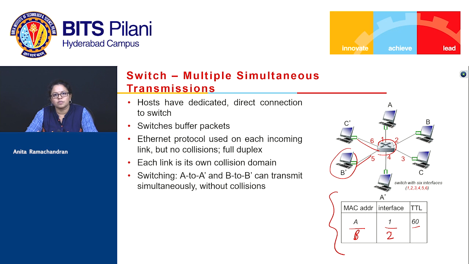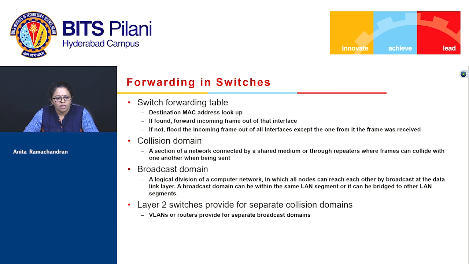So the entire switch table gets built by the switch by itself. We already saw the process for building the switch forwarding table based on destination and source MAC address lookup. If a destination MAC address is not found in the switch table, then the frame is flooded out to all the interfaces except the interface on which it was received. And if it is found, then the switch forwards the incoming frame out of that particular interface.